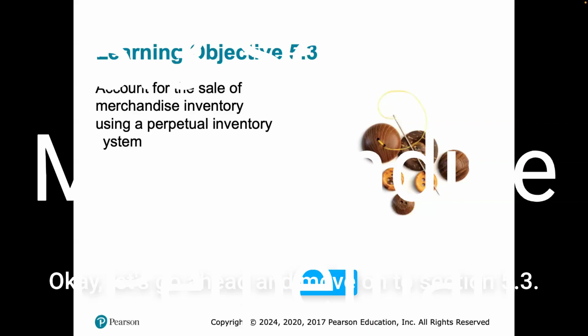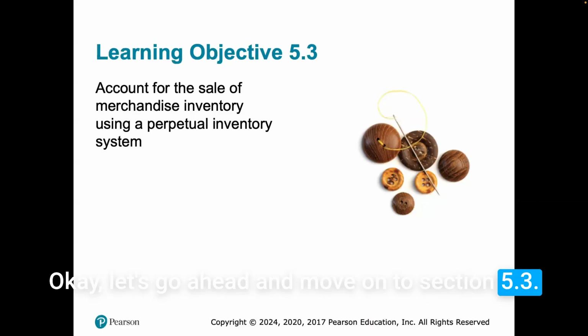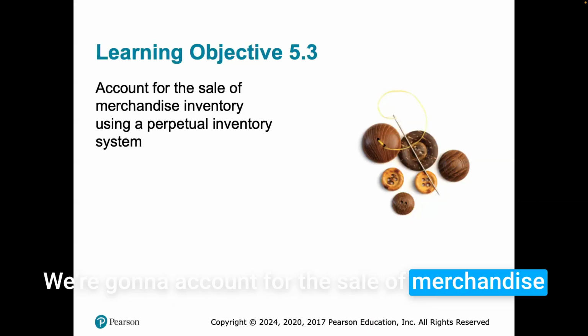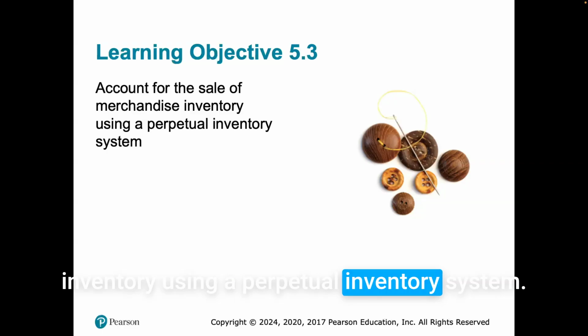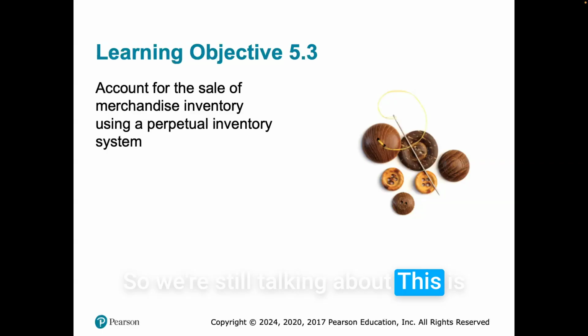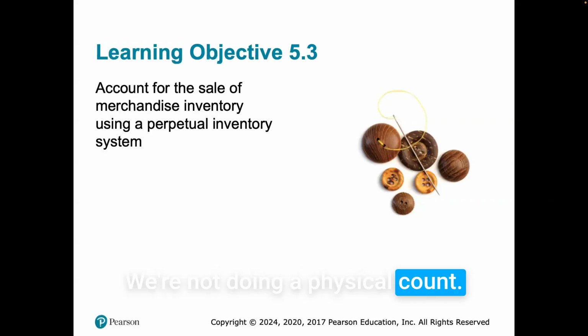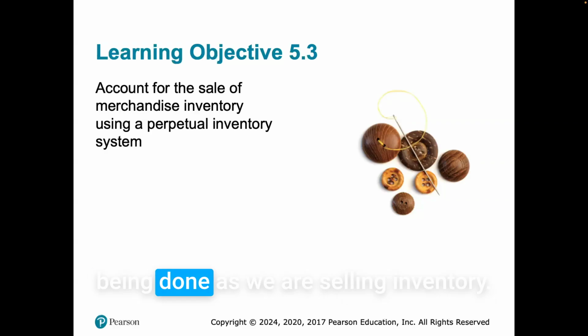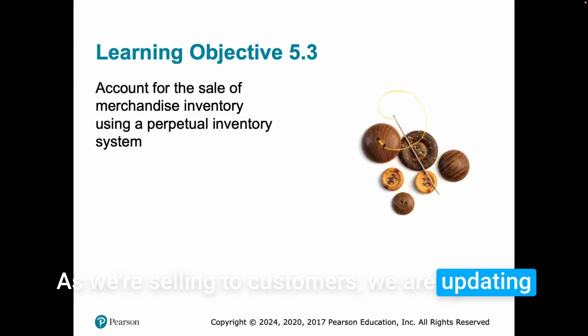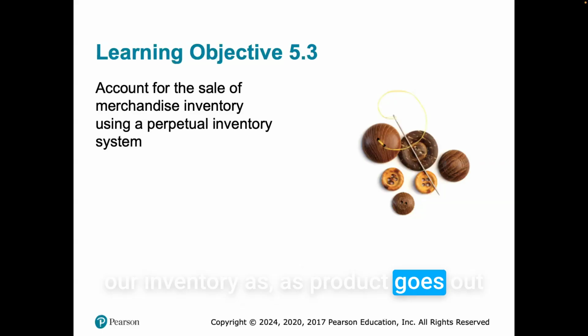Okay, let's go ahead and move on to section 5.3. We're going to account for the sale of merchandise inventory using a perpetual inventory system. So we're still talking about updating inventory as we go, and we are not doing a periodic. We're not doing a physical count. This is something that's automatically being done as we are selling inventory. As we're selling to customers, we're updating our inventory as product goes out.